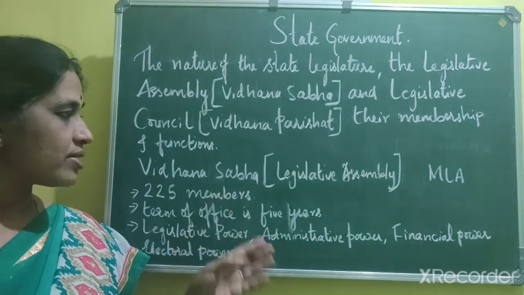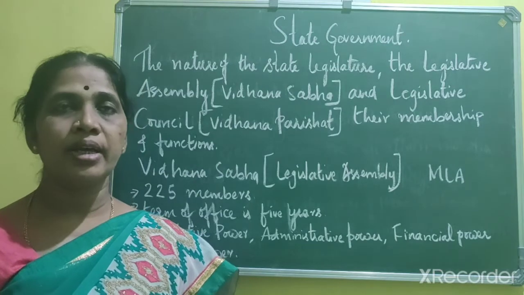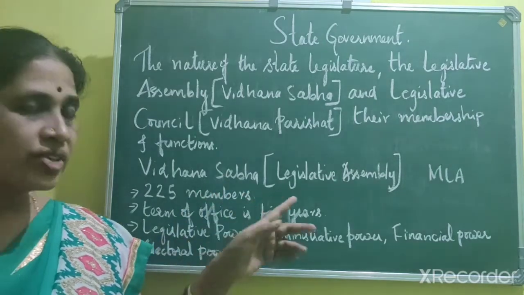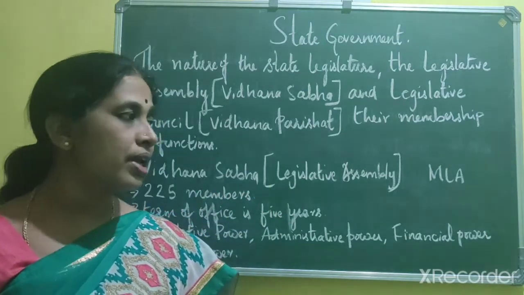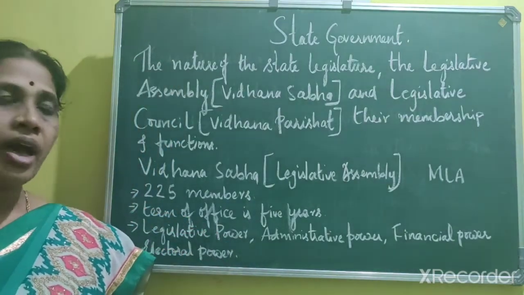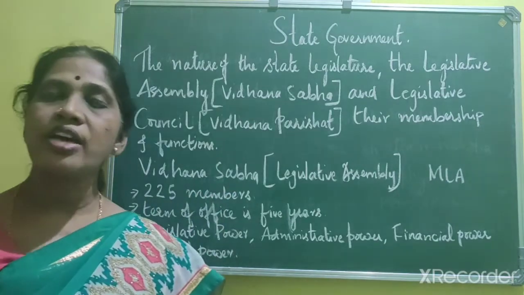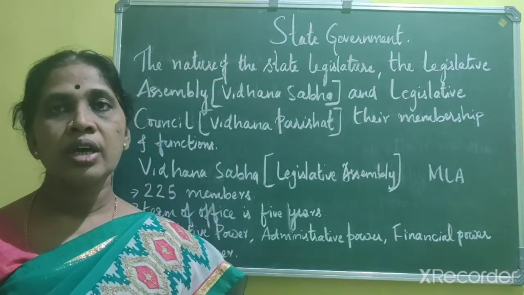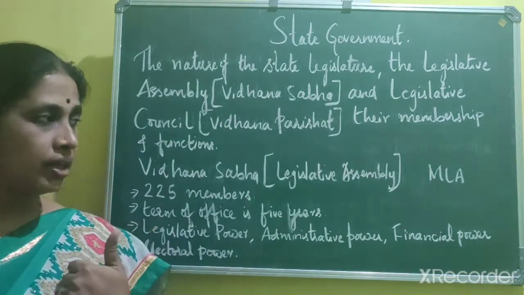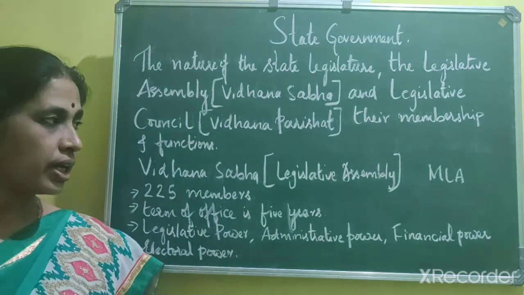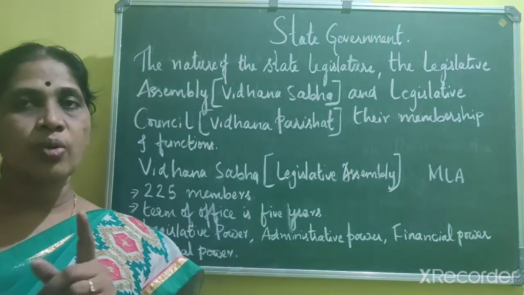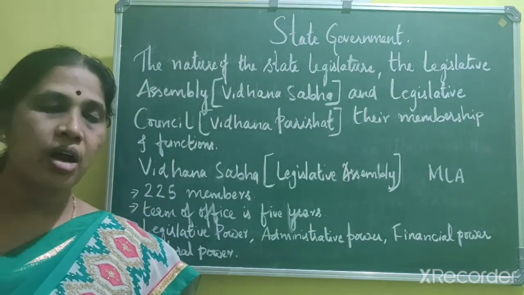Now let us know about Vidhana Sabha, also called the legislative assembly. As I told, the members of this house are elected by the people, so it is a house of representatives. The members of the legislative assembly are called MLAs, that means Members of Legislative Assembly. The Vidhana Sabha in Karnataka has 225 members. Out of that, 224 are elected by the people of Karnataka, and one Anglo-Indian member is nominated by the governor.